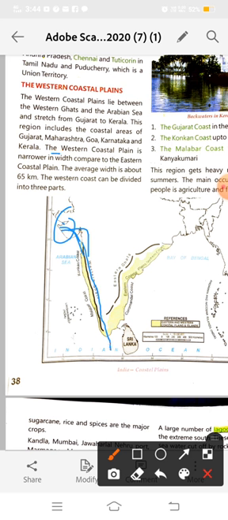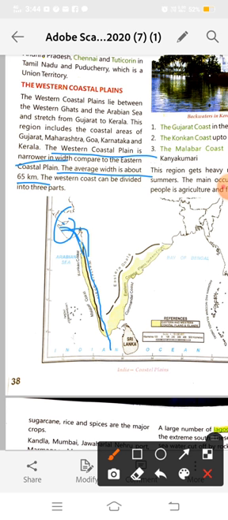The western coastal plain is narrow in width compared to the eastern coastal plain. The average width is about 65 kilometers.